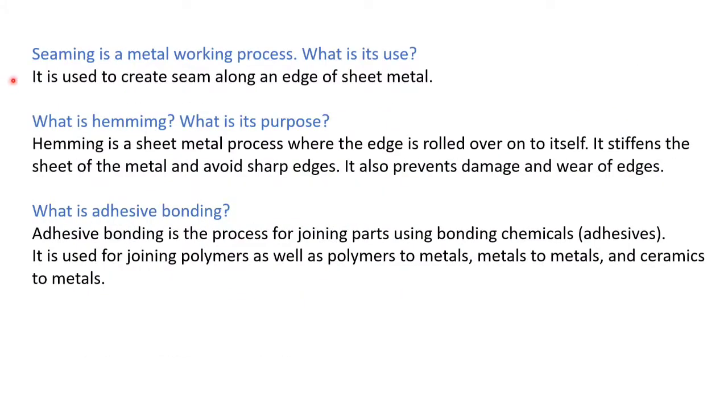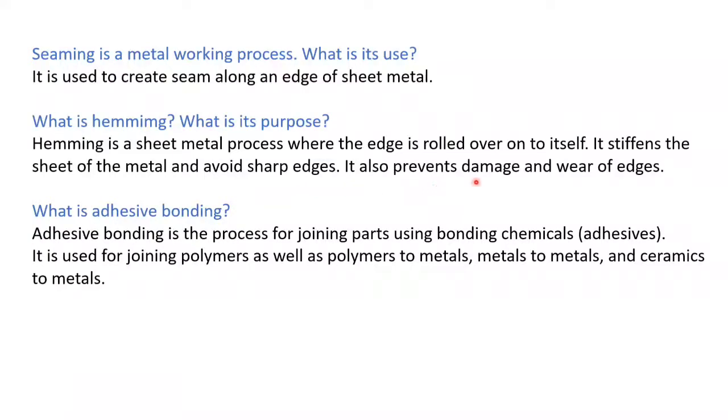Next question. Seaming is a metal working process. What is its use? It is used to create a seam along an edge of sheet metal. What is hemming? What is its purpose? Hemming is a sheet metal process where the edge is rolled over onto itself. It stiffens the sheet of metal and avoids sharp edges.